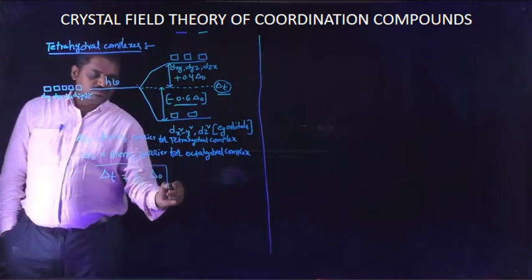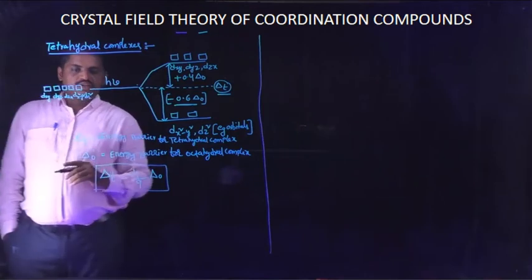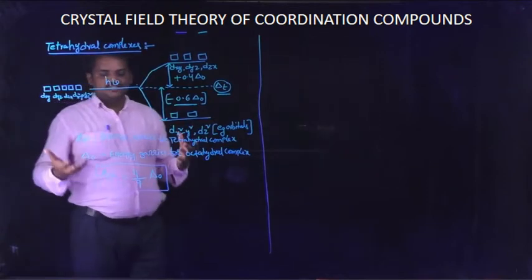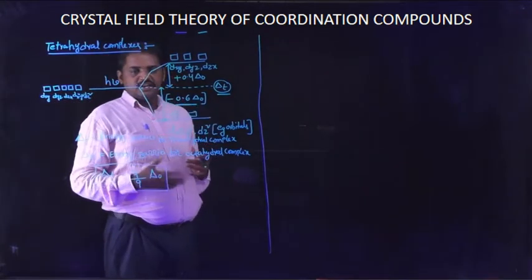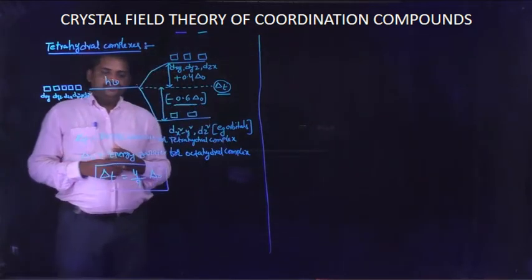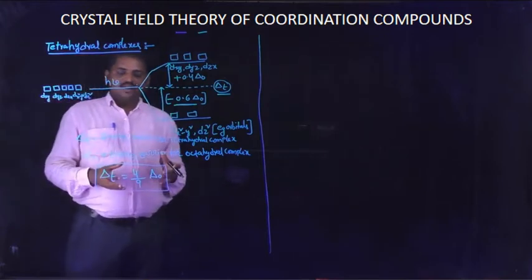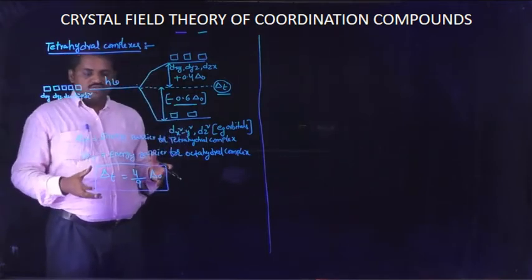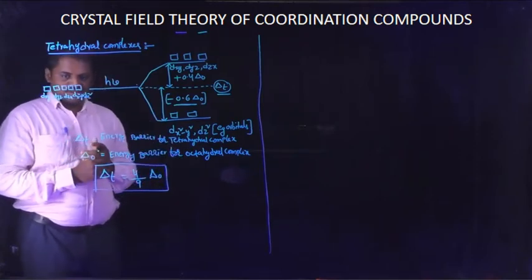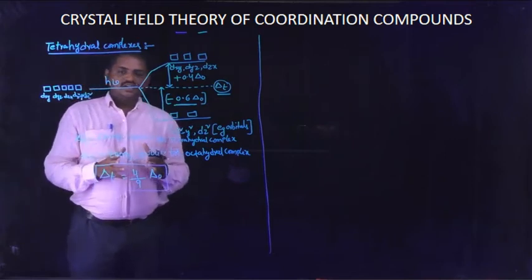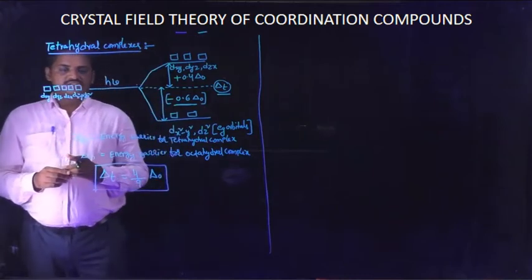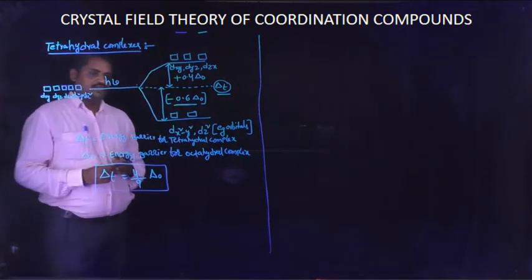Delta T is equal to 4/9 delta naught. Delta T expresses the energy barrier in tetrahedral complexes, and delta naught indicates the energy barrier in octahedral complexes. Now, once the energy barrier for octahedral complexes is known, we can immediately calculate the energy barrier for tetrahedral complexes. This is a logical approach for the relation between tetrahedral and octahedral complexes.